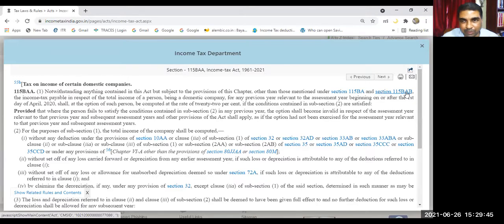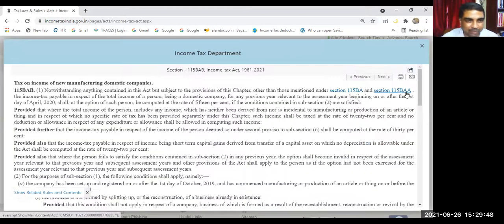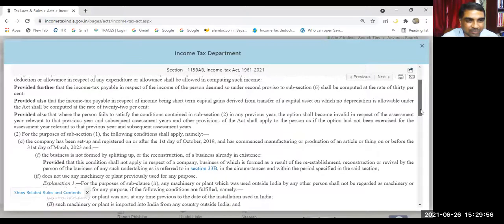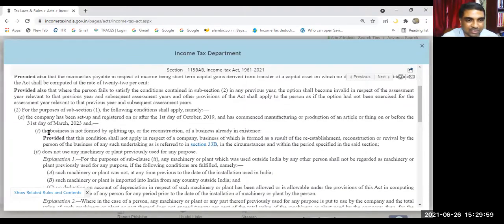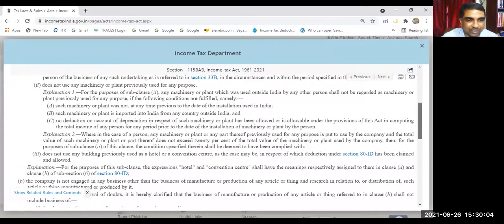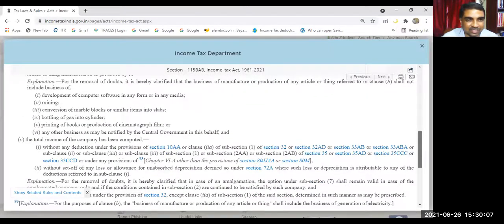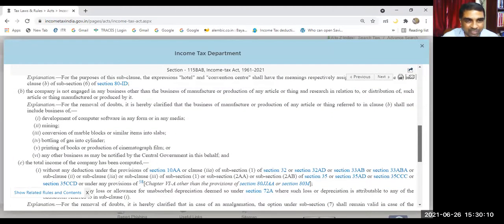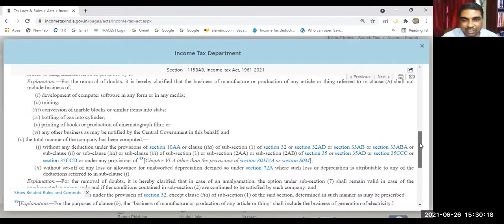If you see 115BAB, the rate of tax, as you can see if you read this provision, is 15%. But here are again certain conditions. The business must not have been formed by splitting up an existing business; it should be a new business. So these are some concessions available for new businesses. It's for new manufacturing businesses, and it also says certain activities are not manufacturing, like mining and computer software. If these conditions are complied with, then only that concessional rate is applicable. Otherwise, the full rate one has to pay.